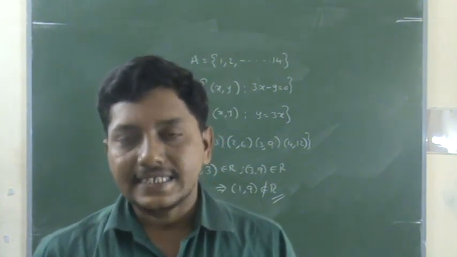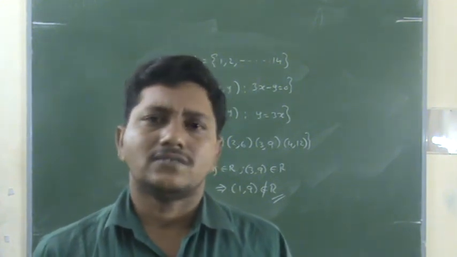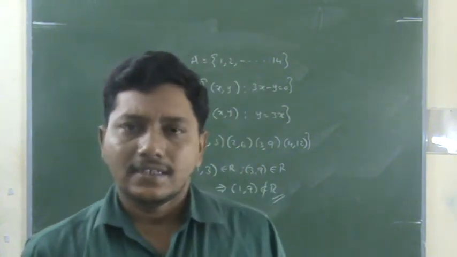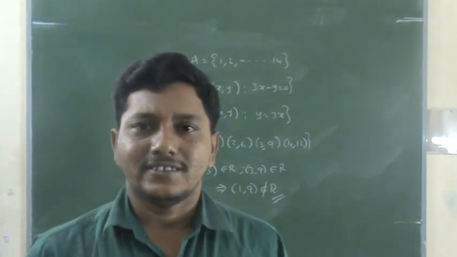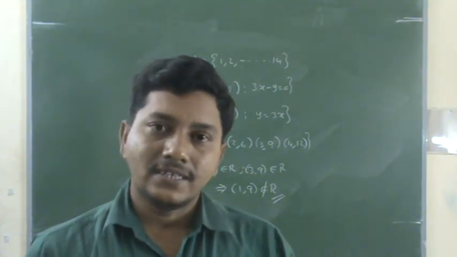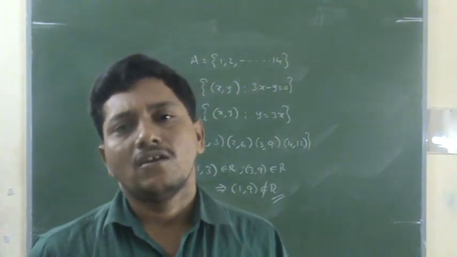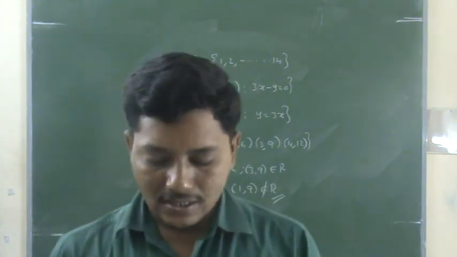Next: x minus y is an integer. Yes, x minus x is 0, and 0 is an integer, so it is reflexive. And if x minus y is an integer, then minus (x minus y) is also an integer. That means y minus x is also an integer. Right? Minus (x minus y) is y minus x. So (x,y) belongs to R and (y,x) belongs to R. See in the material. So therefore, this is also symmetric.